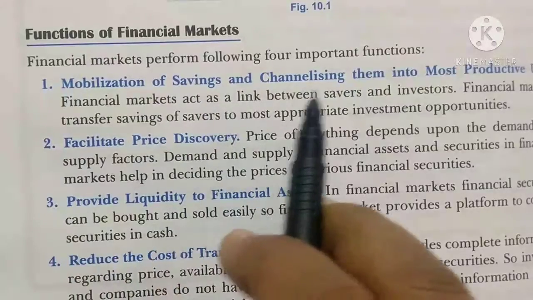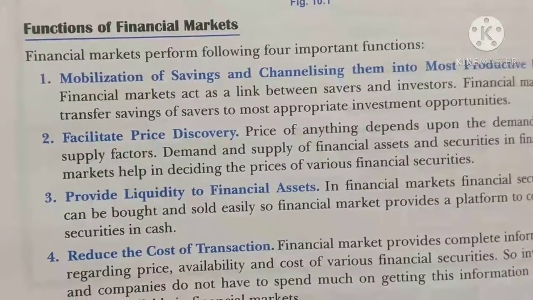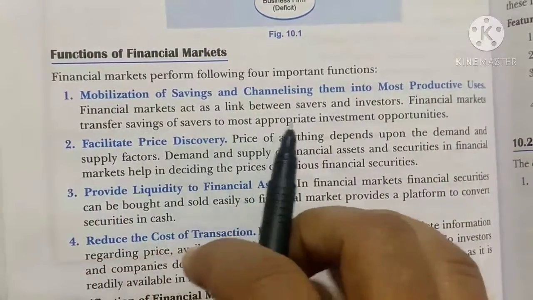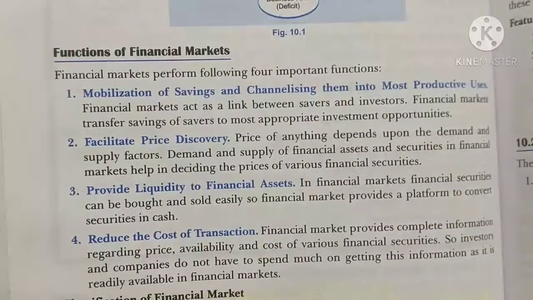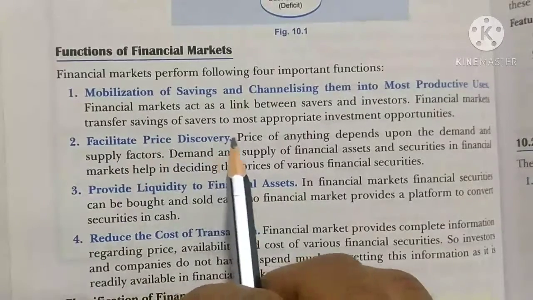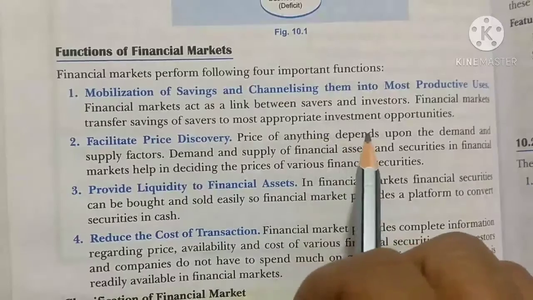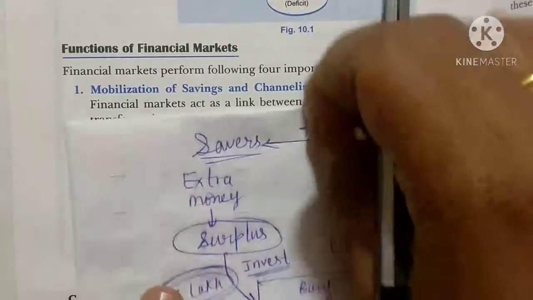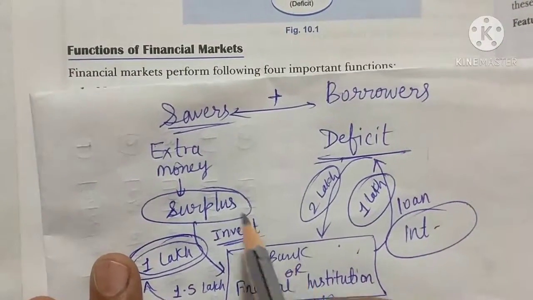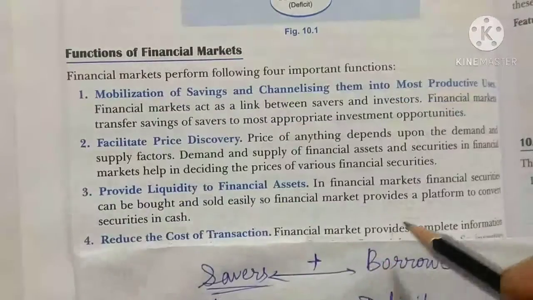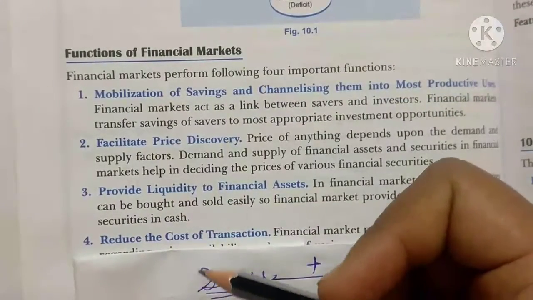Mobilization of savings and channelizing them into the most productive uses. Now the financial market acts as a link between savers and investors, as I told you already in the meaning, and the financial market transfers the savings of savers to the most appropriate investment opportunities. Whatever savers have invested in the financial market, they are investing in other places sometimes, in order to earn more money so that they can return it to the saver.